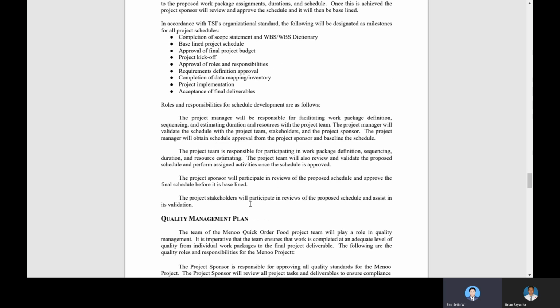is responsible for participating in work package definition, sequencing, duration, and resource estimation. The project team will also review and validate the project schedule and perform assigned activities once the schedule is approved. The stakeholders will participate in the review of the proposed schedule and assist in validation of the document.